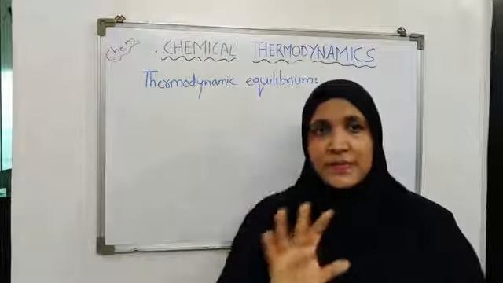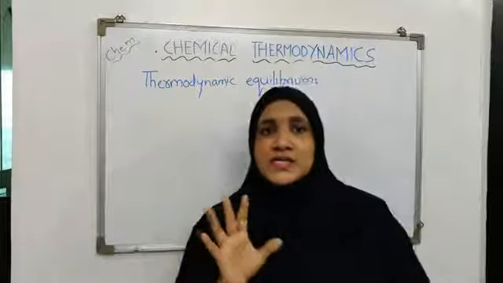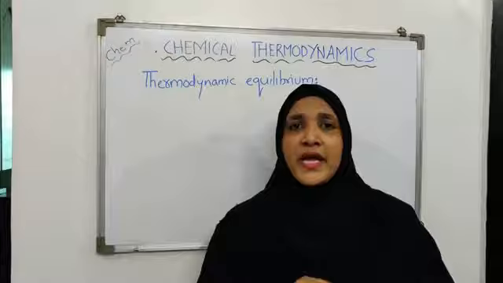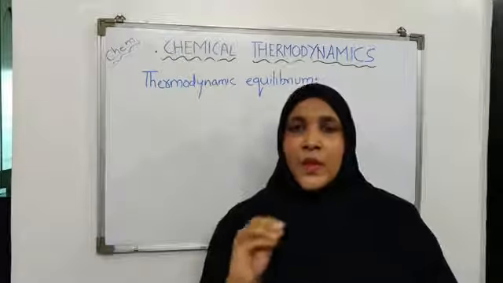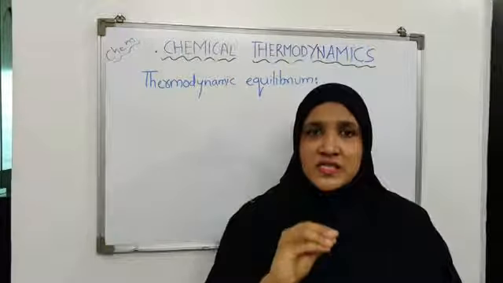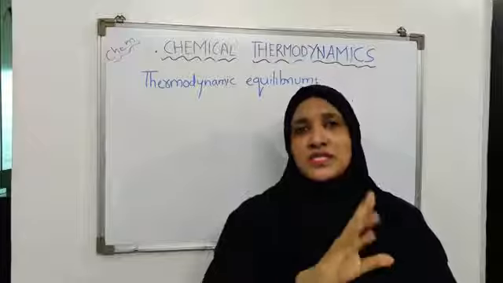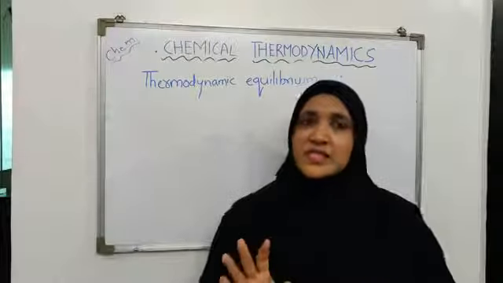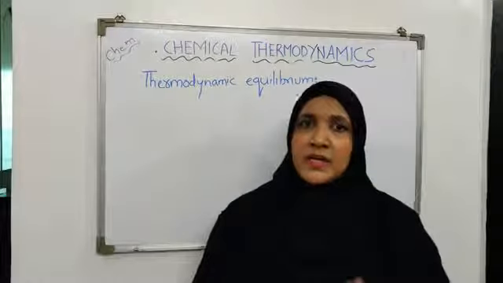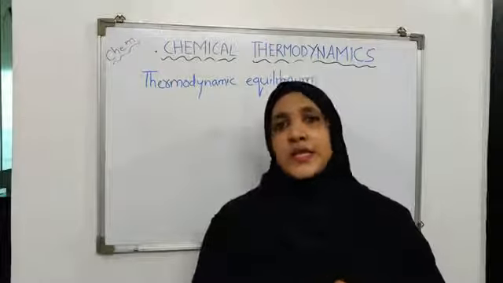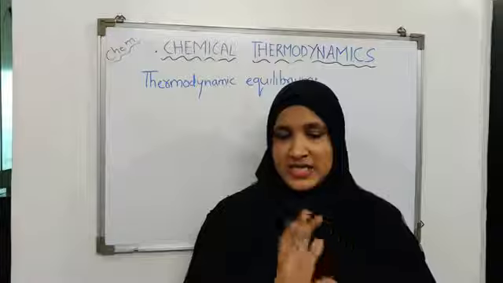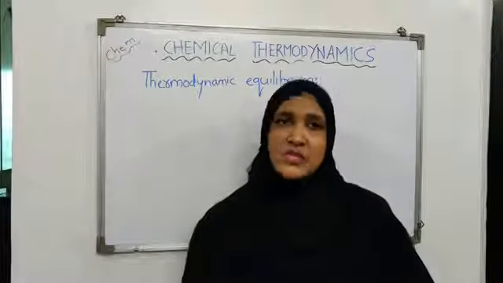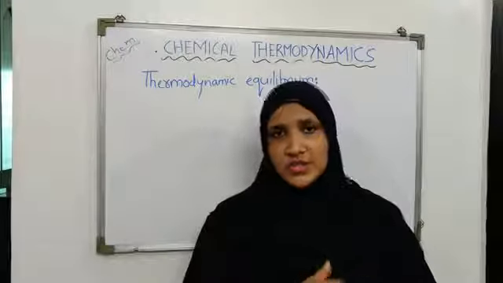Okay. And in simple words, it is what? A system is said to be in thermodynamic equilibrium when the state functions of the system do not change with time. Okay. Now, if the system is in thermodynamic equilibrium, it means that the system is not undergoing any change. The state of the system is constant with time, it is not changing.